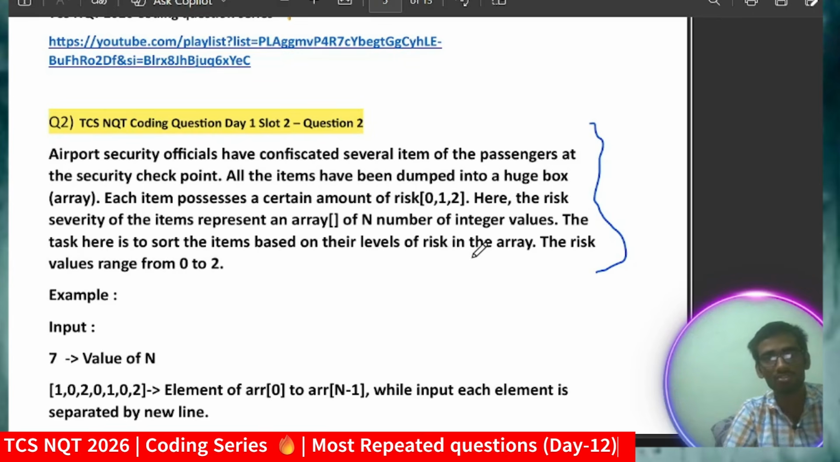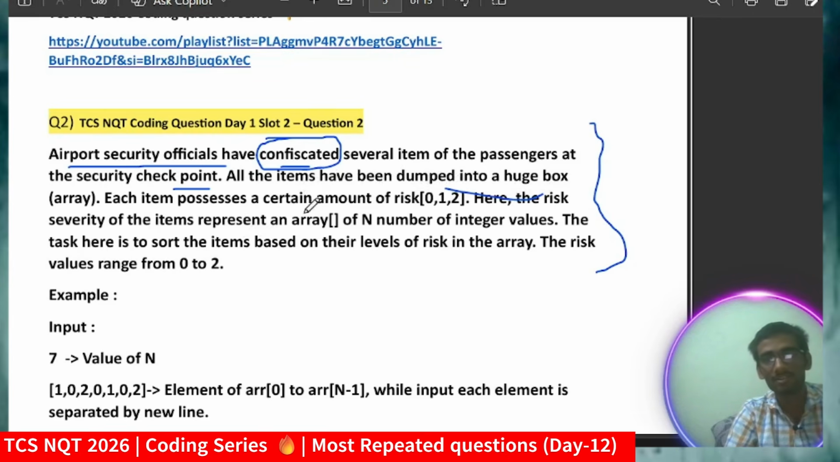Coming to the question: airport security officials have confiscated several items. Confiscated means they have basically caught some illegal item, you can say. In Hindi we call it जब्त करना. So they confiscated some items of the passenger at the security checkpoint due to some security issue. And you know currently the Iran war is also going on, so this is just an update. All the items have been dumped into a huge box array.